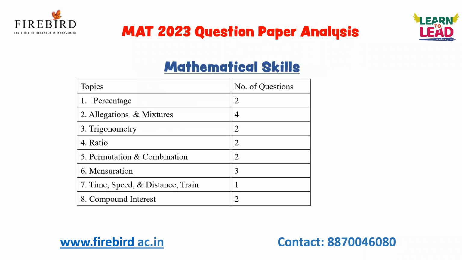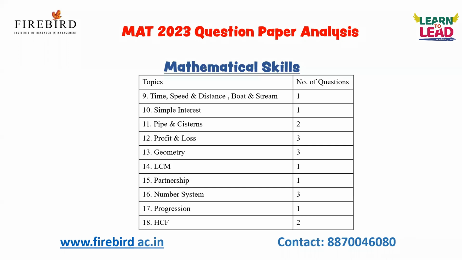And coming to mathematical skills, the important topics are geometry, mensuration, and trigonometry. If you cover these 3 topics, definitely you can score 10 to 15 marks.